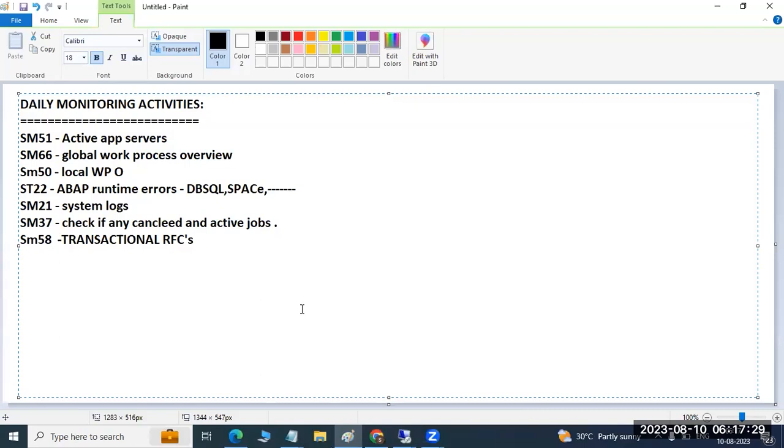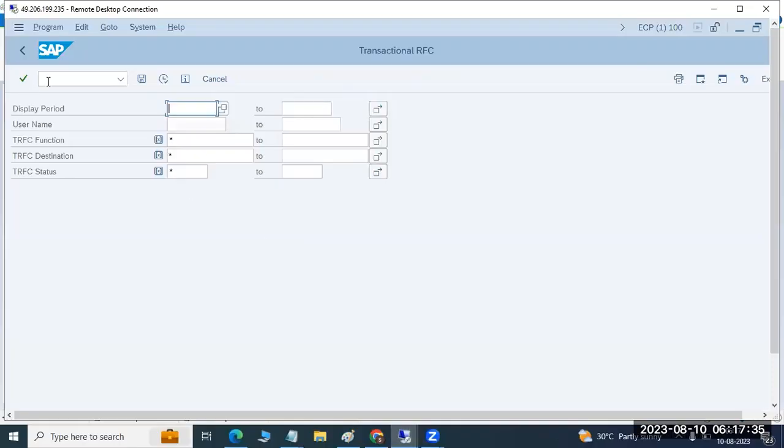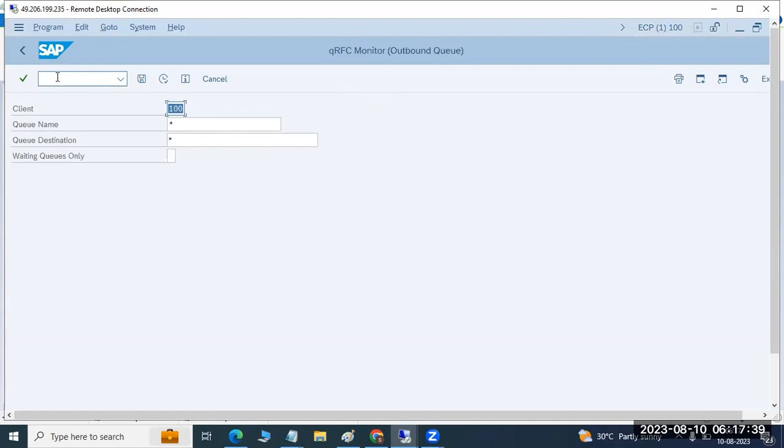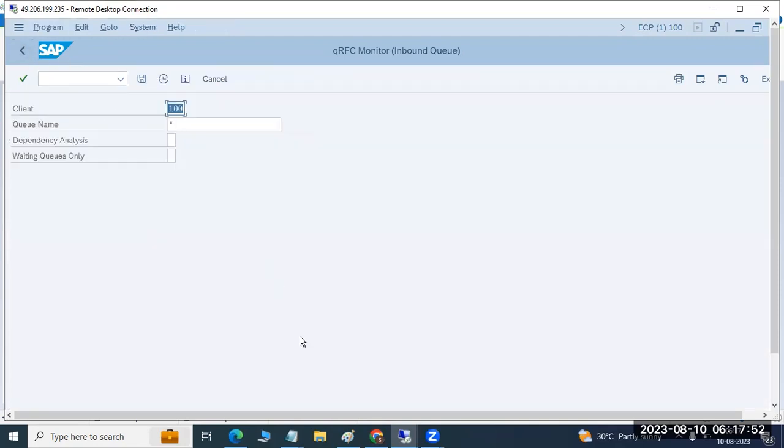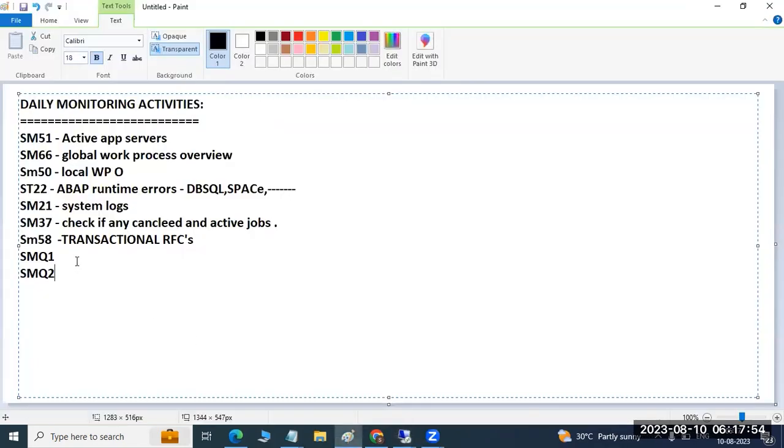Then here you can check the SMQ1 and SMQ2. Are there any queues stuck in the system or not? SMQ1 is the outbound queues. Anything stuck here? Nothing is stuck here. Then SMQ2, anything stuck here or not? You can check. Nothing is there. Inbound queues and outbound queues, we have to check here, SMQ1, SMQ2. Then go to the SMICM.